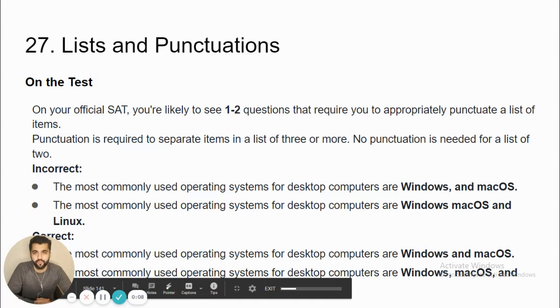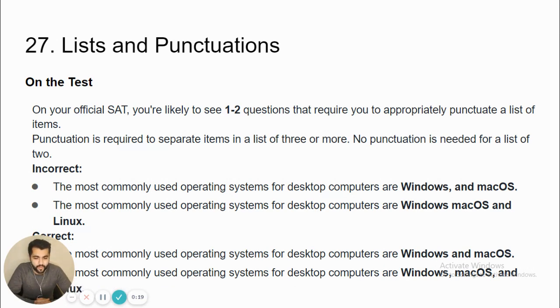Hi, in this video we will cover lists and punctuation. So let's start. On your official SAT, you're likely to see 1 to 2 questions that require you to appropriately punctuate a list of items. Punctuation is required to separate items in a list of 3 or more. No punctuation is needed for a list of 2.